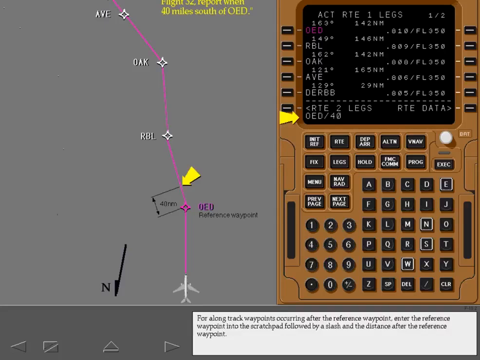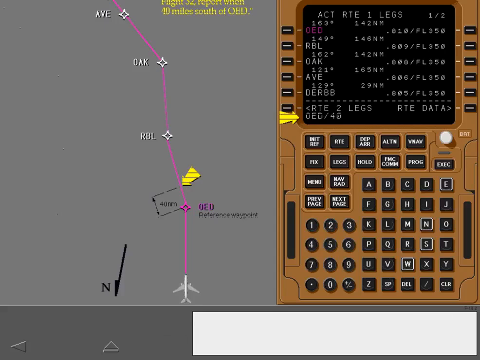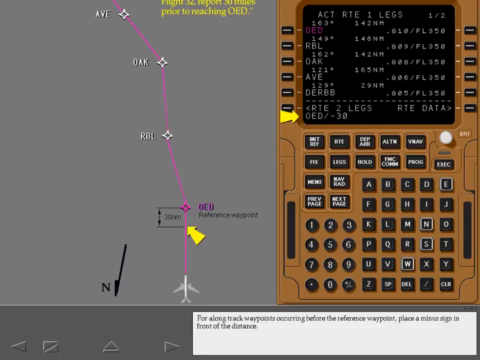For along track waypoints occurring after the reference waypoint, enter the reference waypoint into the scratch pad, followed by a slash and the distance after the reference waypoint. For along track waypoints occurring before the reference waypoint, place a minus sign in front of the distance.